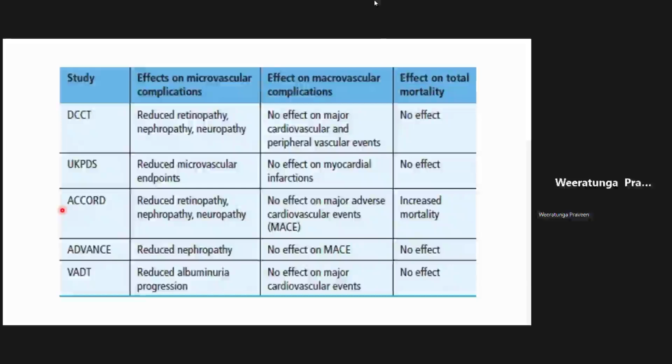But the ACCORD trial is the landmark trial that showed if you try to control the blood sugar very harshly in elderly people, their mortality increases dramatically, because people started dying.